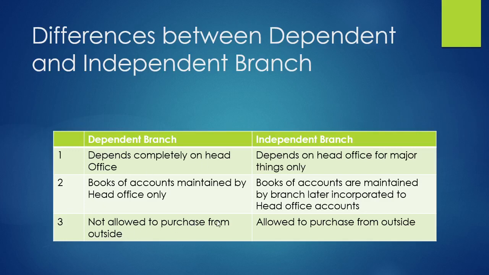Here, a dependent branch is not allowed to purchase from outside. All the goods will be sent by the head office only to the dependent branches, so these dependent branches cannot purchase from outsiders. But an independent branch is allowed to purchase from outside. Either the head office can supply the goods to branches, or at the same time, these branches are allowed to purchase from outsiders also.